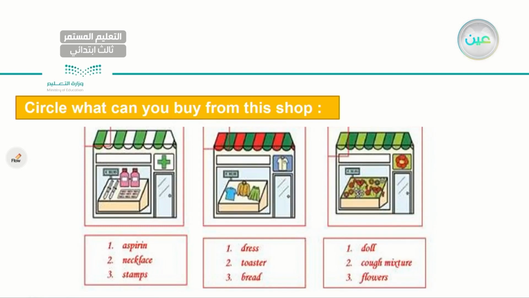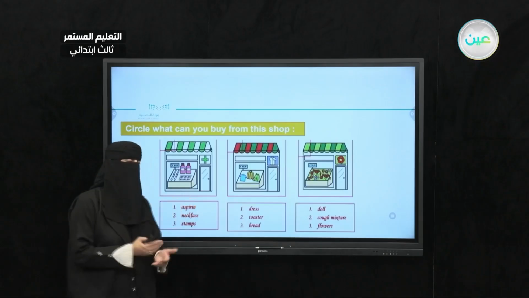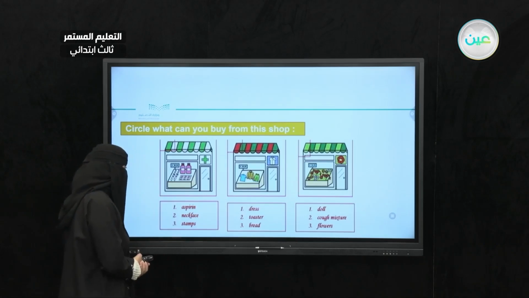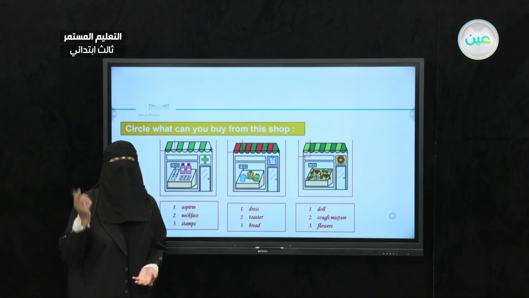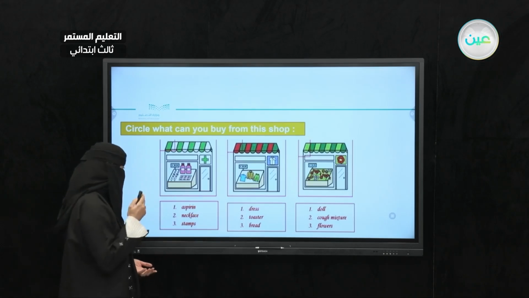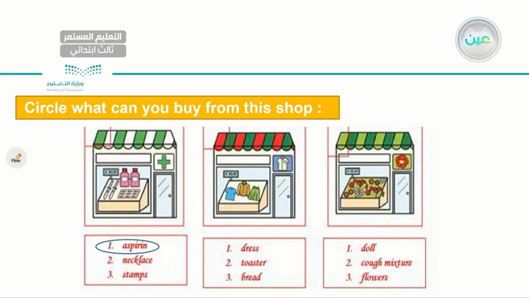How about these three other shops? For the first one, as you can see, I have a pharmacy. What can we get from a pharmacy? What do you think? Aspirin, necklace, or stamps? Of course, the answer is aspirin. Any kind of medicine, let's say vitamins, we might get from the pharmacy.